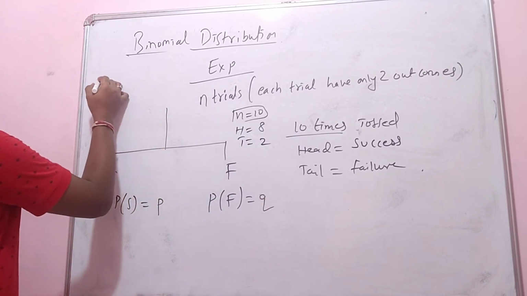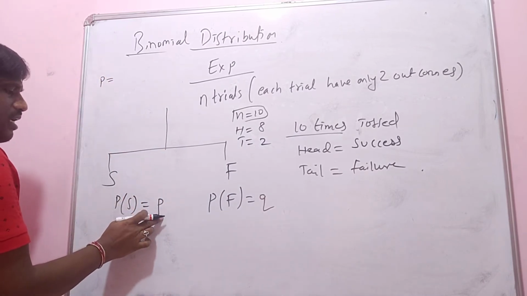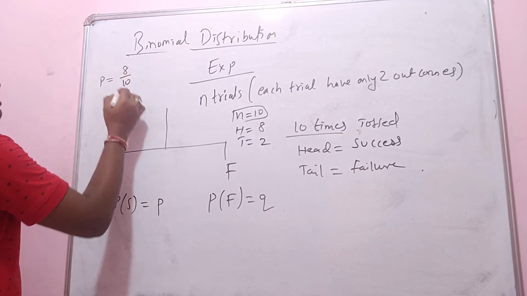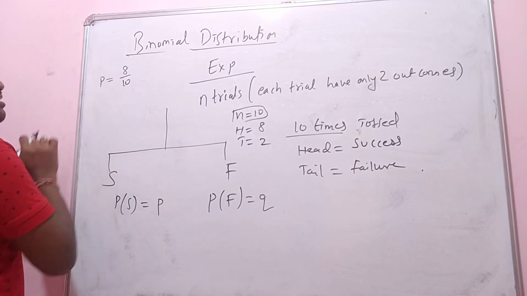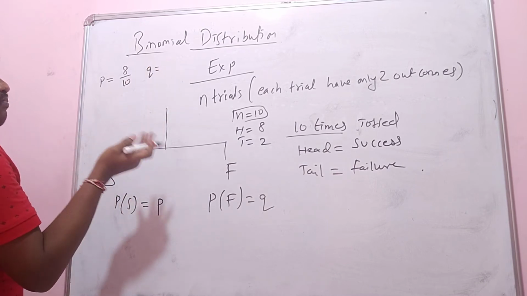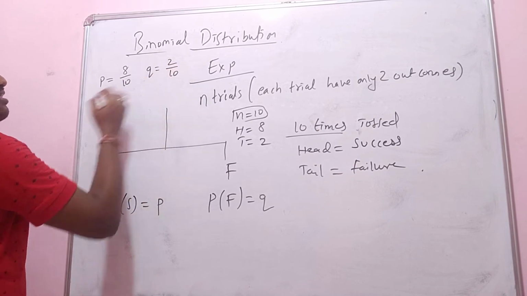So what is the probability of my success? Probability of success we call P. The probability of success will be 8 by 10, since 8 times I got head. What is the probability of failure? I got tail 2 times, so 2 by 10 is the failure.